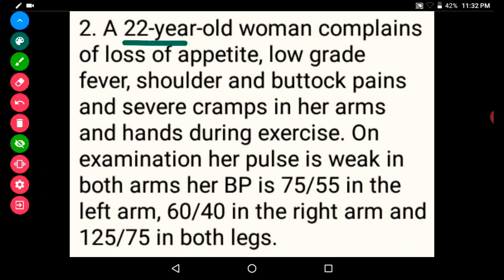A 22-year-old woman complains of loss of appetite, low-grade fever, shoulder and buttocks pain, and severe cramps in her arms and hands during exercise. On examination, her pulse is weak and her BP is 75 by 55 in the left arm, 60 by 40 in the right arm, and 125 by 75 in both legs. From the question, we can understand that the patient is a 22-year-old female with pain in her arms during exercise, and on examination, the pulse is weak and BP is variable in both arms. Now, let's study Takayasu arteritis and then we can come back to this question.